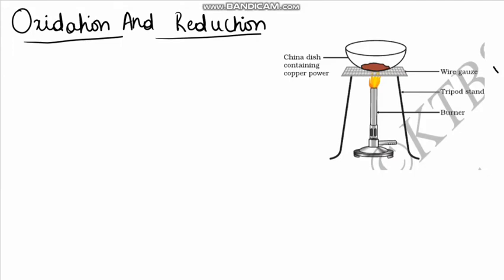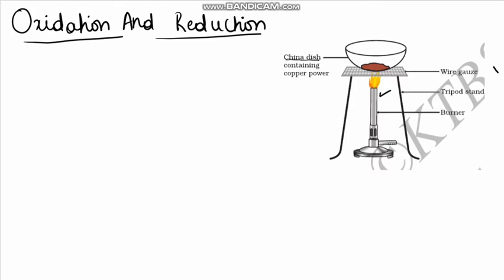Oxidation and reduction. Here, let us take a china dish as given in the figure. In this china dish, we have to take copper powder, and with the help of the Bunsen burner, we have to burn the copper powder.